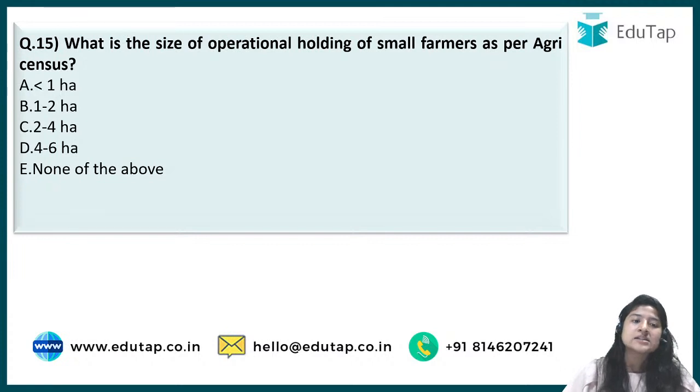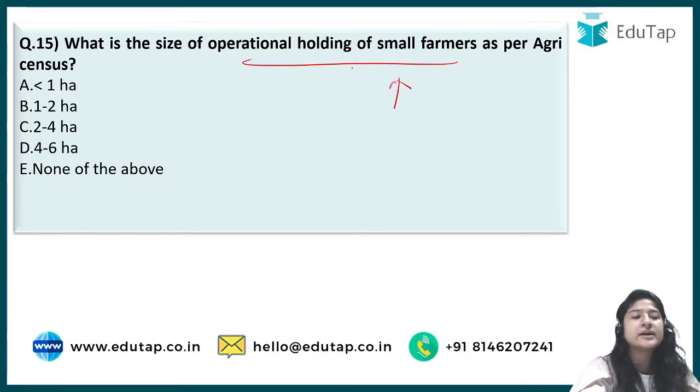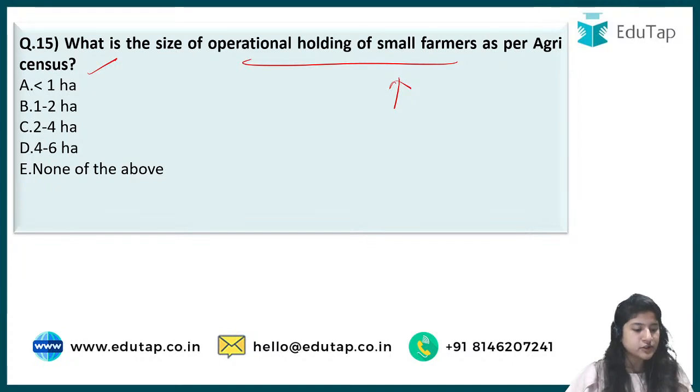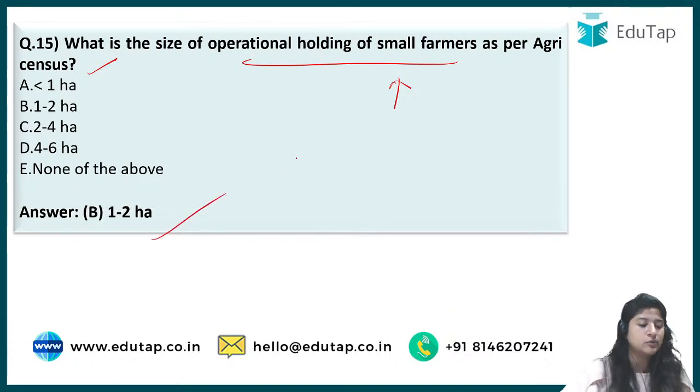Next question asks, what is the size of operational holding of small farmers as per the agri census? This is more or less a current affairs question, but yes, we can answer that. Last time I guess it was for marginal farmers, and this time it was for small farmers. So more or less they have been asking for this only. Supriya was the first one to say B, then Nilesh came with B, and then Subha Jyoti came with 1 to 2 hectare. And yes, the answer is option B only, that is 1 to 2 hectare.